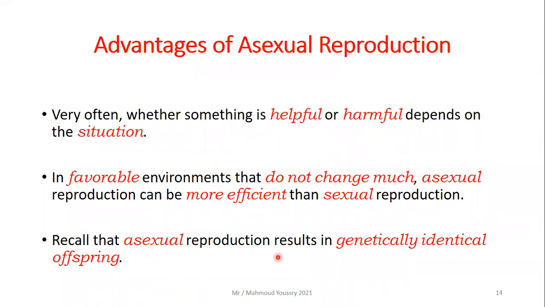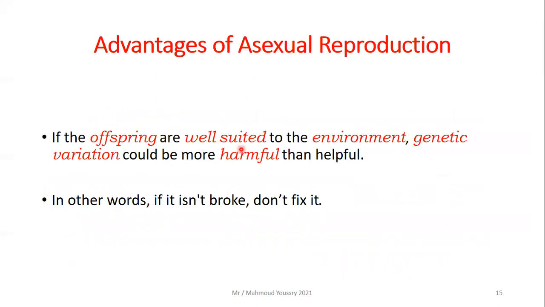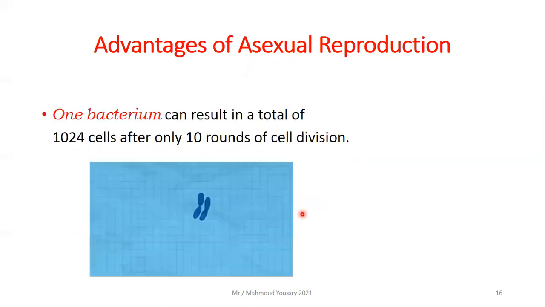Recall that asexual reproduction results in genetically identical offspring. If the offspring are well suited to the environment, genetic variation could be more harmful than helpful. So in this case, asexual reproduction is favorable. In other words, if it isn't broke, do not fix it.